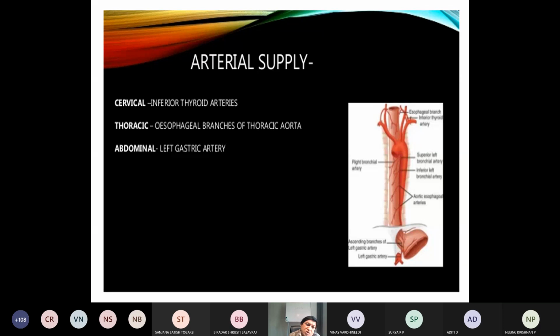Then, as you know, lastly it goes to the stomach, so the abdominal part of the esophagus is supplied by the left gastric artery. Important: cervical, thoracic and abdominal as per the region: inferior thyroid arteries, esophageal branches of the thoracic aorta, and left gastric artery.